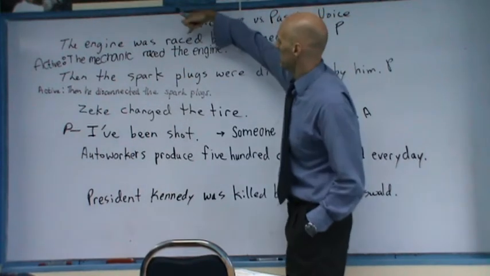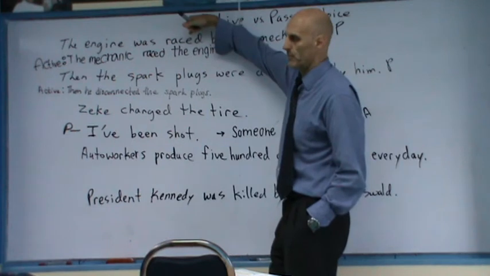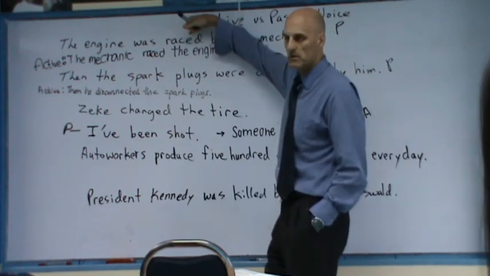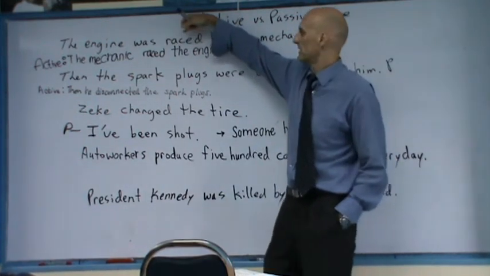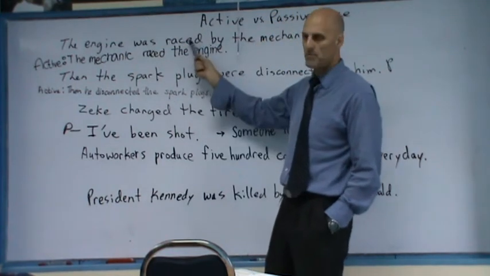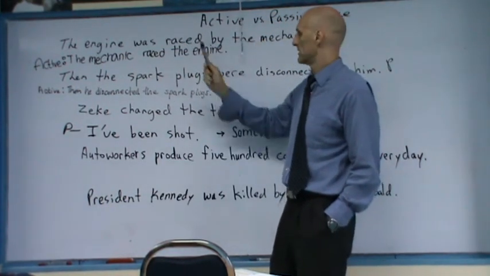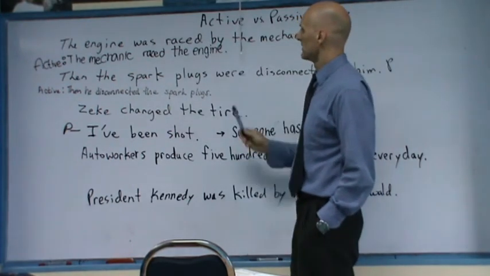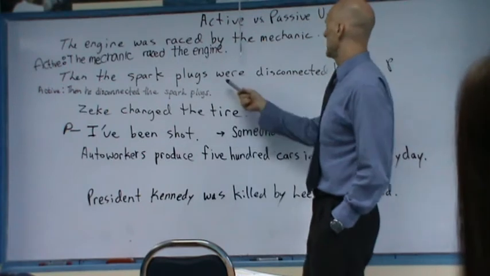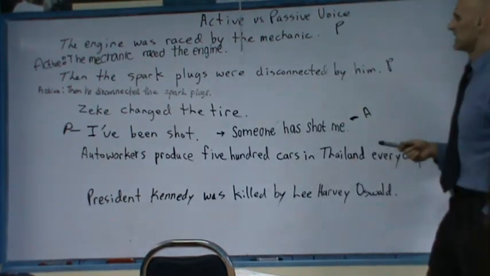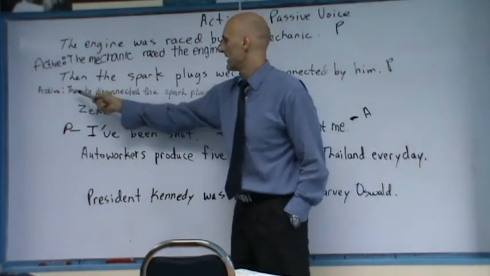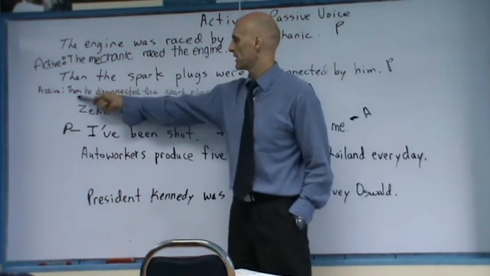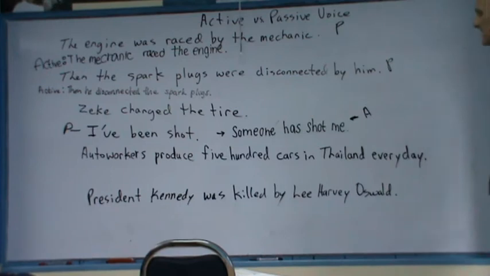Okay. The past participle in the passive voice is always the past participle, so that's not going to tell you the verb tense. You have to look at the verb to be to get the verb tense. The engine was raced. Okay, the mechanic raced the engine. The spark plugs were disconnected by him. Then you change the object pronoun to the subject pronoun, he. Then he disconnected the spark plugs. Good, you kept all of the words, so it has the same meaning. All right, good. Beautiful.